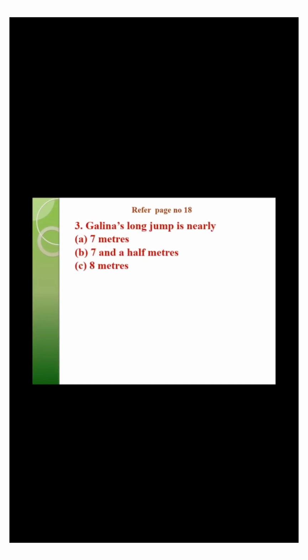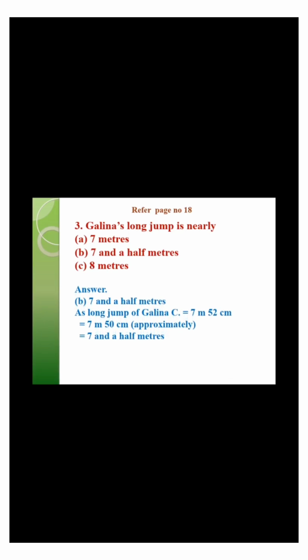Now come to the next question. Galina's long jump is nearly 7 meters, 7.5 meters or 8 meters. The long jump of Galina C is equal to 7 meters and 52 centimeters, which is approximately 7 meters 50 centimeters.